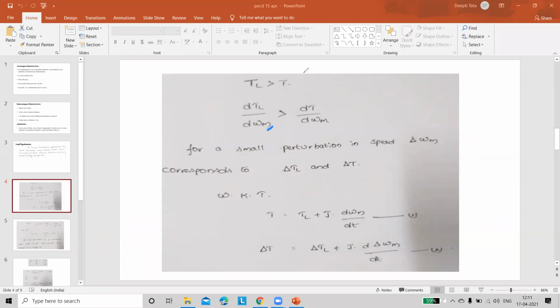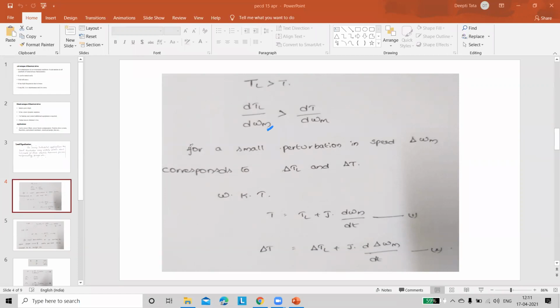In this case, you are considering a small change in speed. General speed is ω_m, the angular speed of the motor. But here we are considering a small disturbance in the speed, that is delta ω_m. For this corresponding change, there is a small change in load torque and motor torque, represented by delta TL and delta T. Listen to the statement carefully.